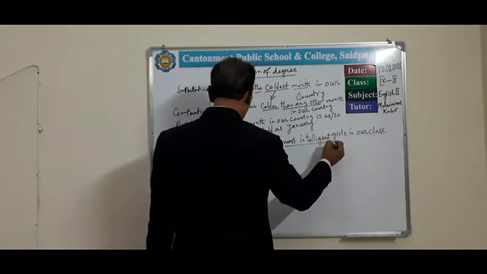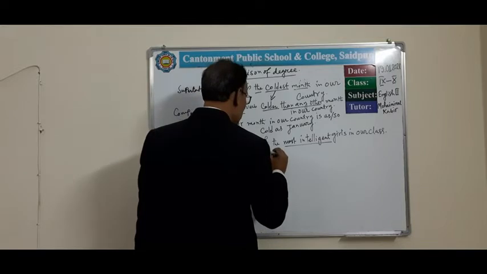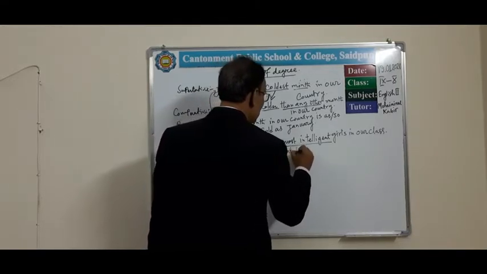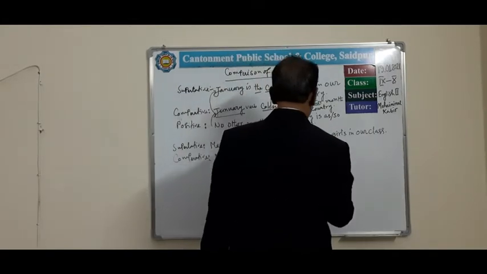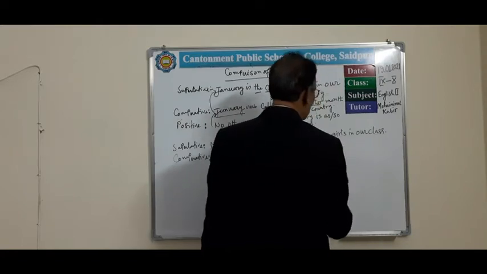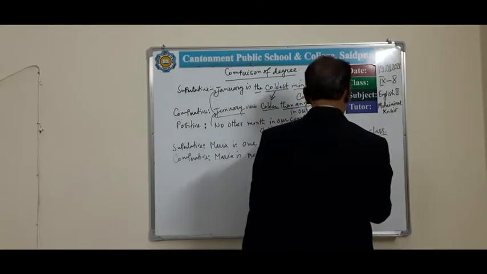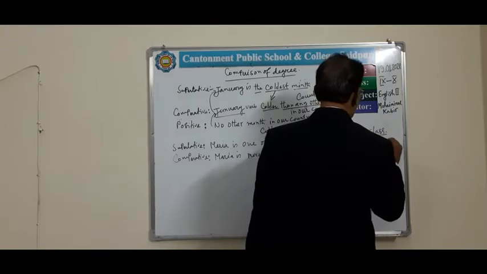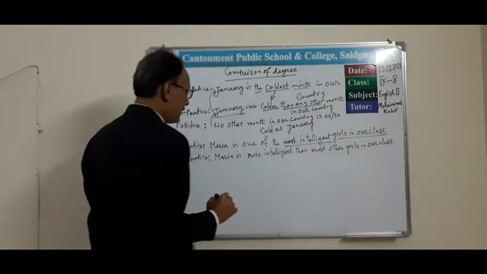Its comparative form will be more intelligent. Then here will be any other, then the remaining part of the sentence, other girls in our class.